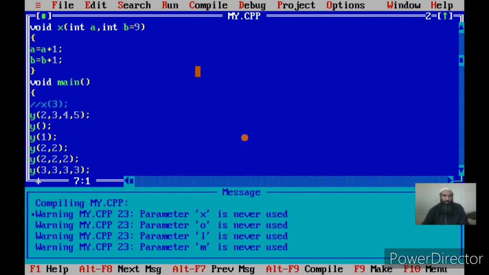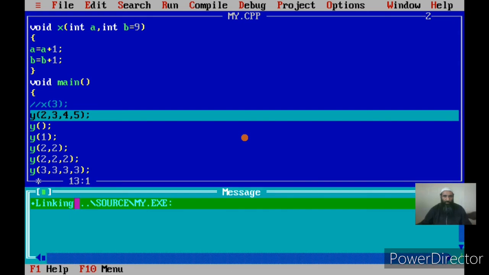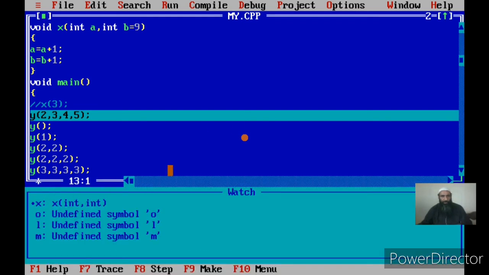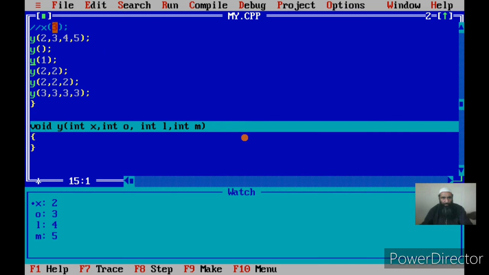Now let us make a call to the function void. In the first call in the main we are specifying all the 4 arguments. Since we are specifying all the 4 arguments, we get the same values which we have specified in the function call for the actual arguments for x, o, l and m, that is 2, 3, 4 and 5. If you see in the void window, x has a value 2, o has a value 3, l has a value 4 and m has the value 5.